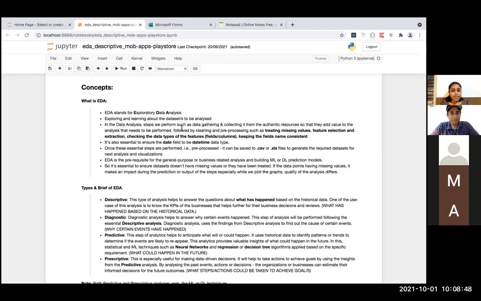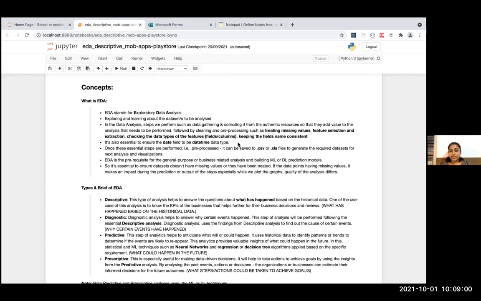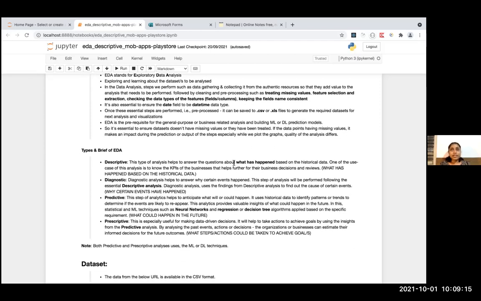In the data set steps, we are going to perform data gathering, collection, and pre-processing, making sure the data we have comes from authentic resources, checking for any missing values, feature selection and extraction, and checking the data types of features, where features are nothing but fields or columns, and keeping the field names consistent. Based on the data set and what exactly the EDA steps you want to perform, the data pre-processing steps will follow.